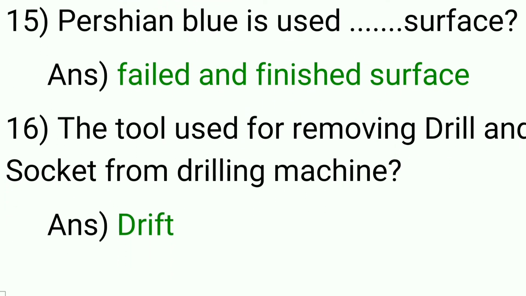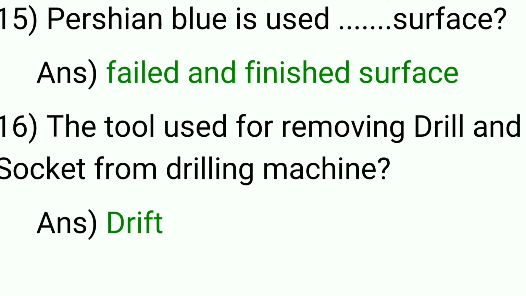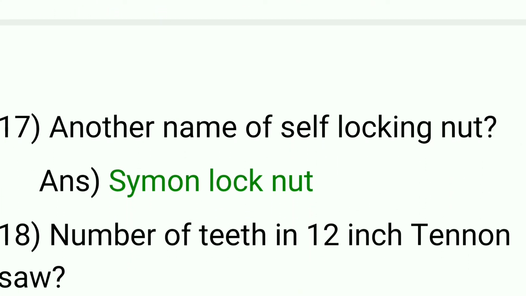16th question, the tool used for removing drills and socket from drilling machine. Answer, drift. 17th question, another name of self-locking nut. Answer is Simmonds lock nut.